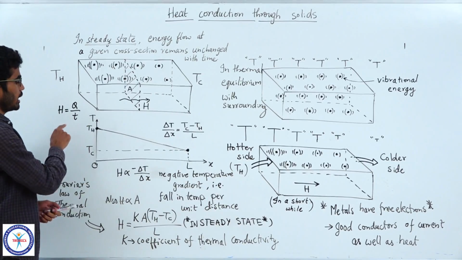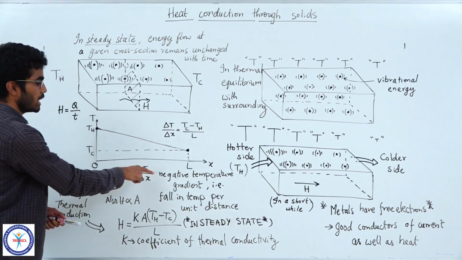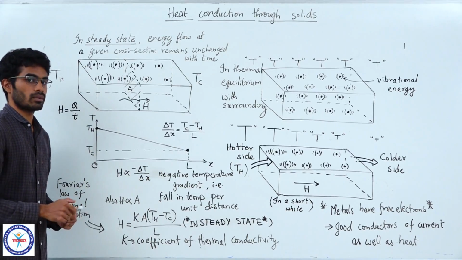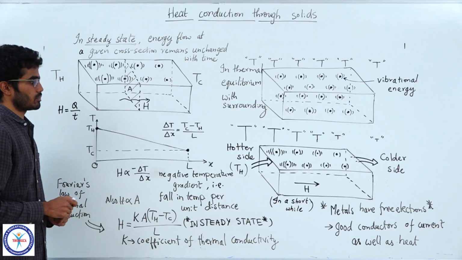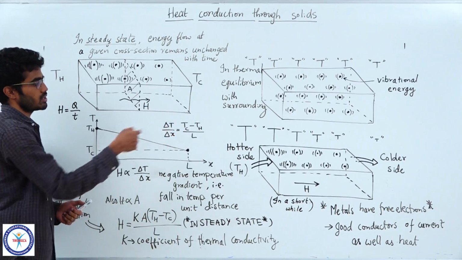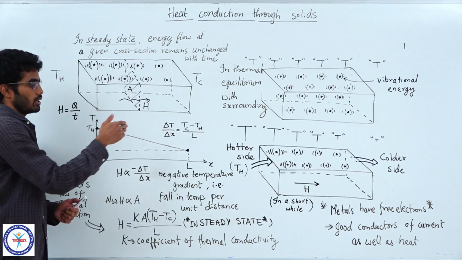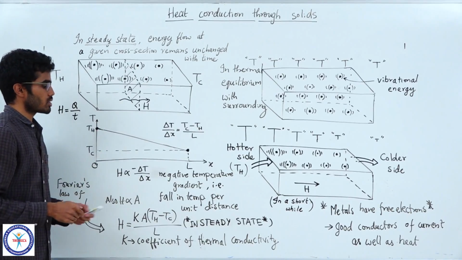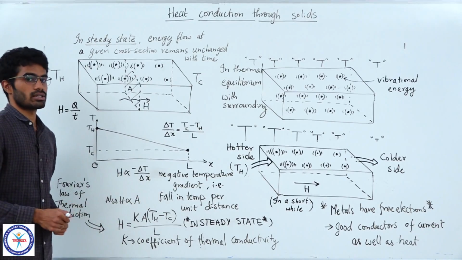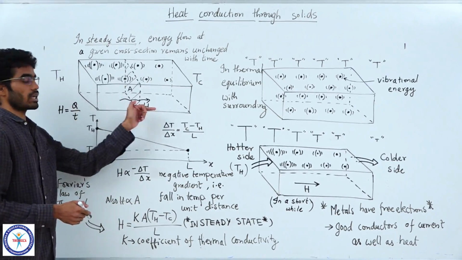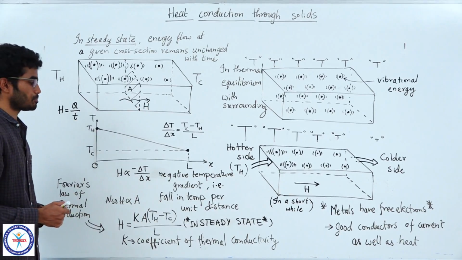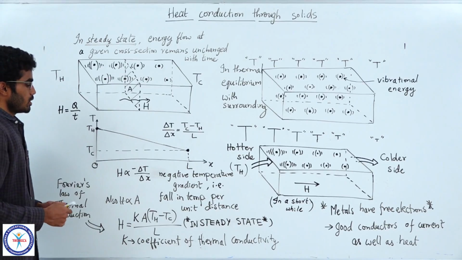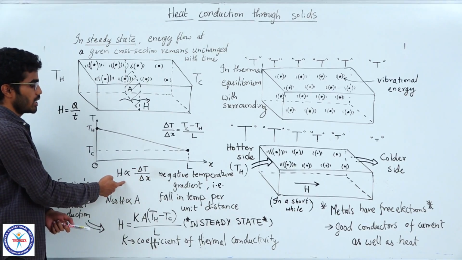That rate is proportional to the negative temperature gradient, that means negative of delta T by delta x, that is Th minus Tc by L. Negative temperature gradient means fall in temperature per unit distance. The temperature falls in this direction and that is the direction in which heat flow occurs. So heat flow is proportional to the negative temperature gradient.